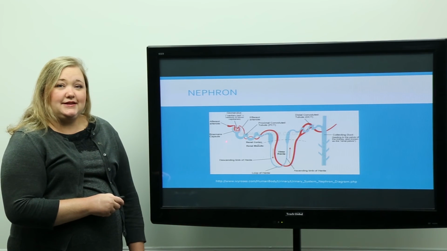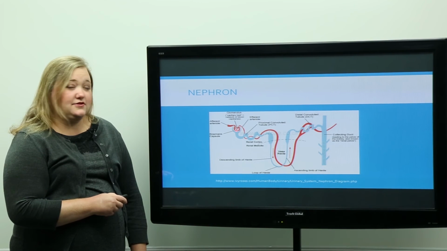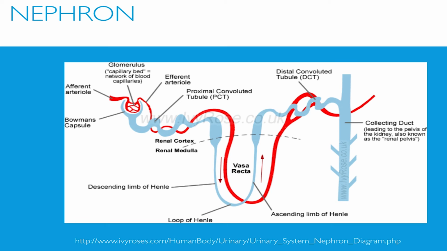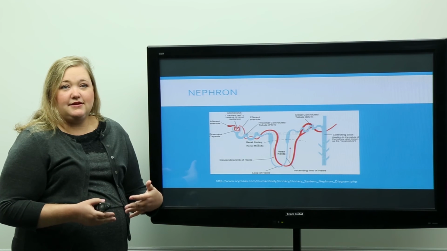So the waste and the extra fluid that is filtered from the glomerulus goes through the nephron. And in the nephron, we have a couple of different processes occurring. First we had filtration from the glomerulus, but in the nephron we'll have both reabsorption and secretion. Reabsorption is reabsorption back into the systemic circulation of any electrolytes or fluid that's in the nephron.